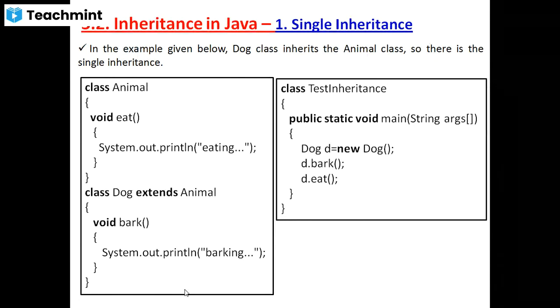The animal class is the superclass or parent class. Very good. And the dog class is the subclass or child class, which extends from the animal class. What is meant by extends?